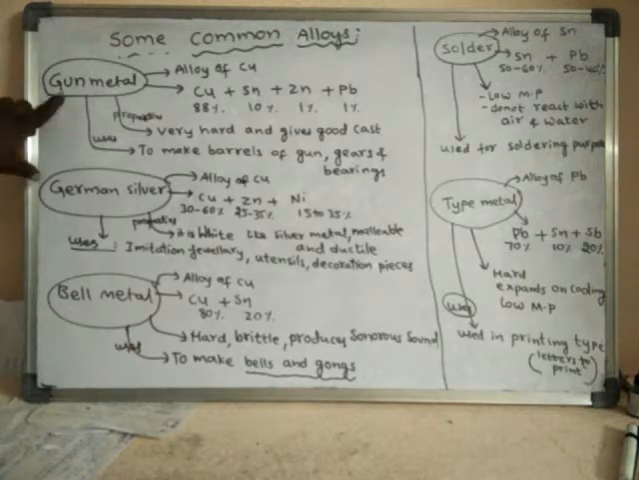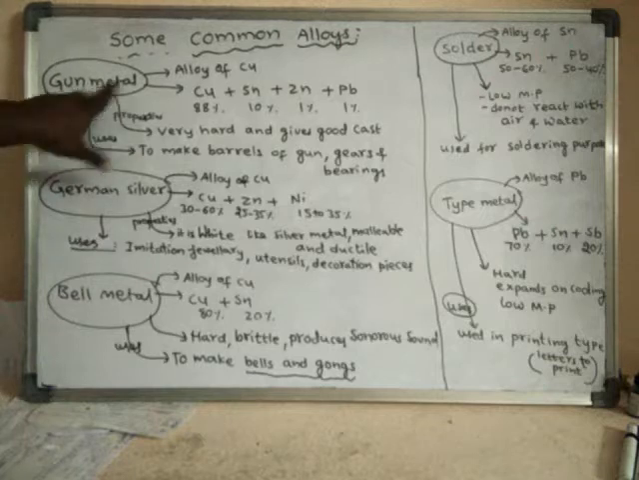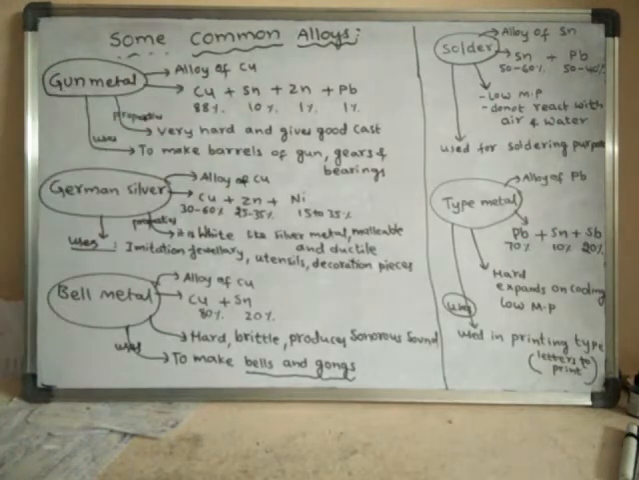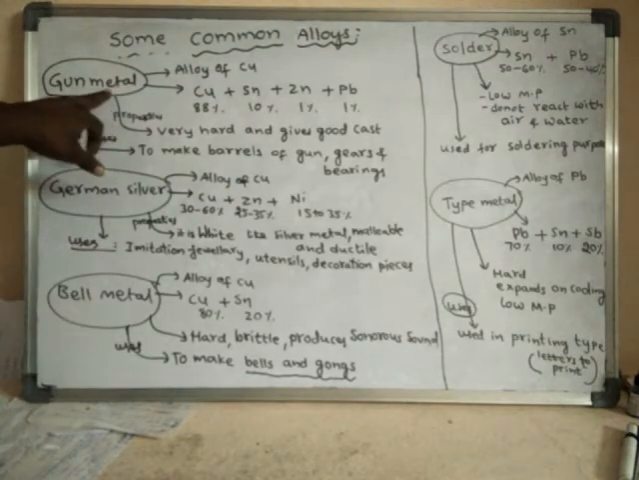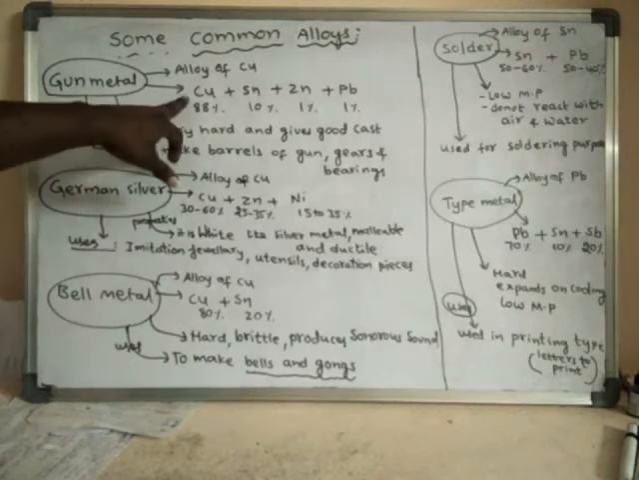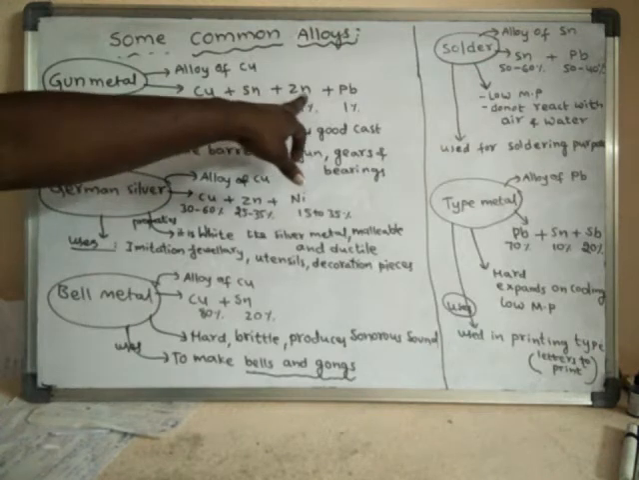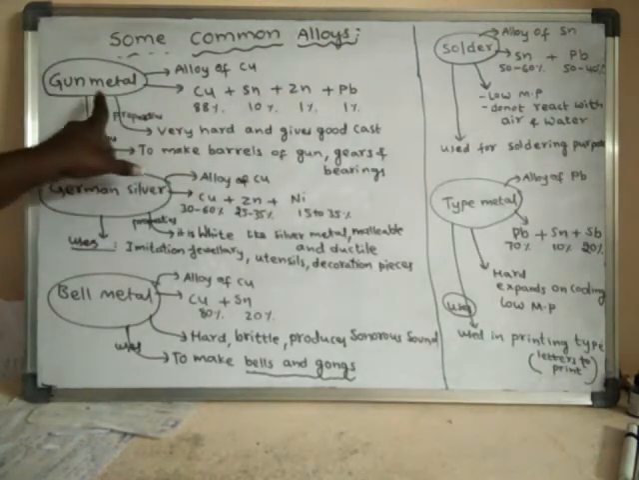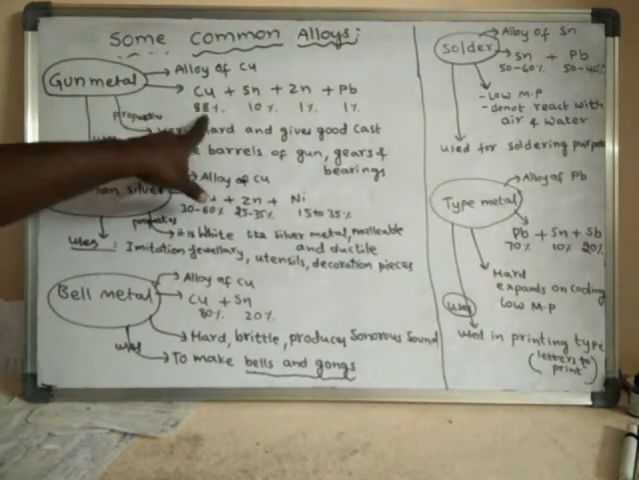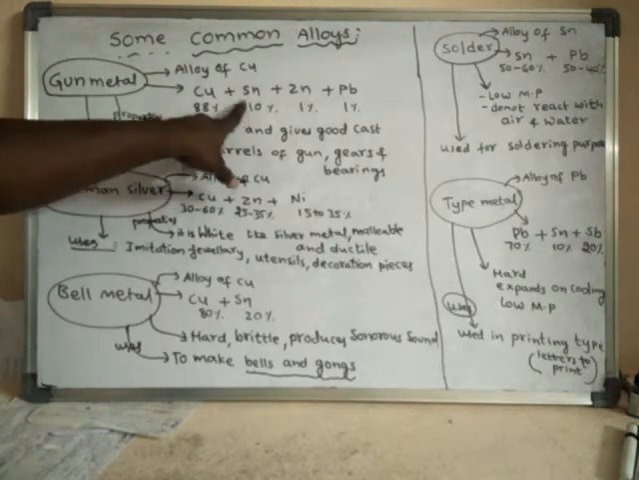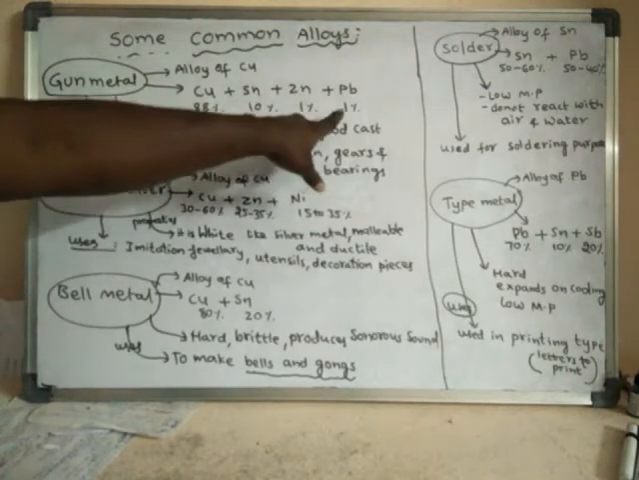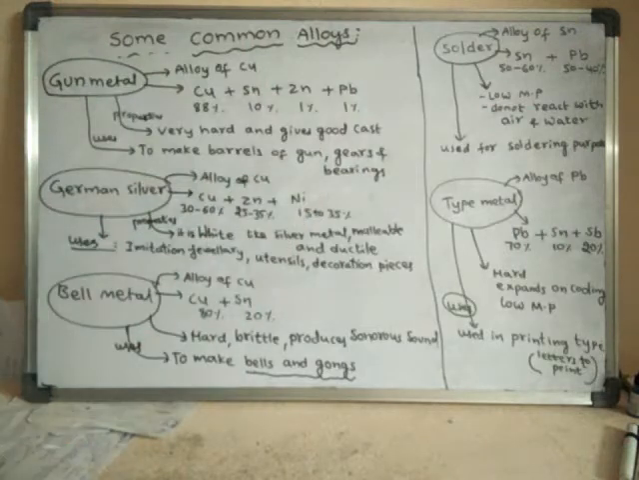The next alloy is gunmetal. See, gunmetal is an alloy of copper. This particular alloy, gunmetal, is made up of copper, tin, zinc, and lead. The composition of gunmetal contains 88% copper, 10% tin, 1% zinc, and 1% lead.